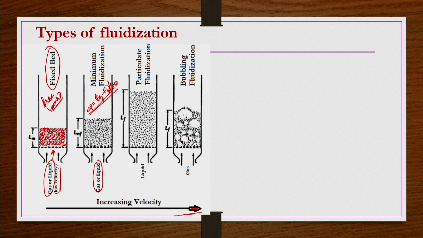The corresponding equations we can get by replacing delta P equals Fg minus Fb divided by the cross-section area of the bed. This is the balance. After this point, once the velocity reaches the certain velocity at which minimum fluidization starts, even if you increase the superficial velocity of the fluidizing medium, the pressure drop is going to remain constant. It is not going to change. That is what we have already seen. That is the reason that at the minimum fluidization point, we equate the pressure drop to Fg minus Fb divided by the cross-section area S naught.